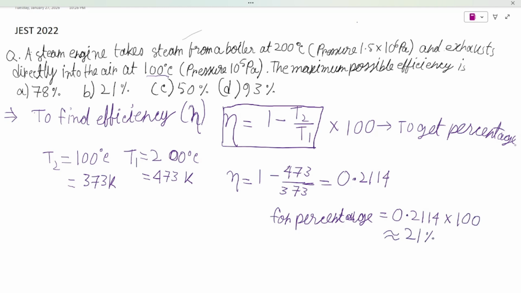So the correct answer is 21%. This question was asked in JEST 2022. Hope you understand the question.